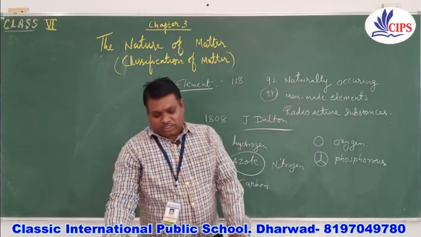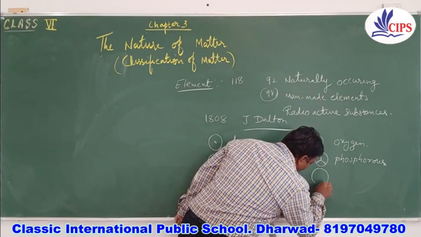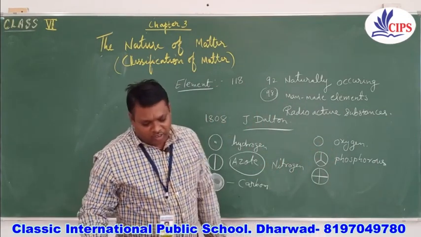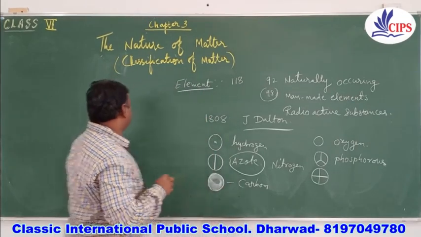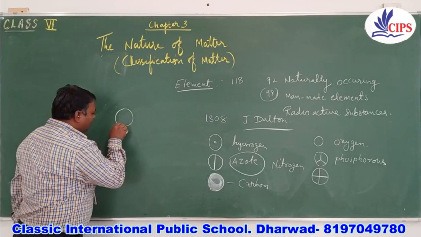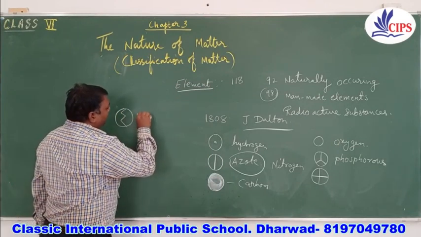For sulfur, he made a circle along with four lines like this. For magnesia, he made one circle and used lines like this.